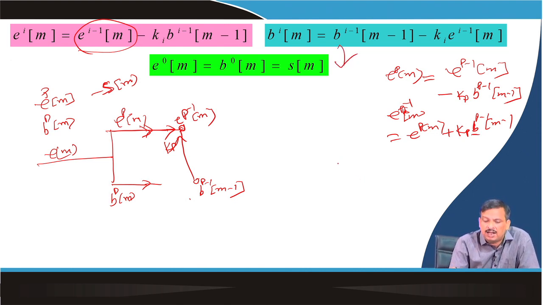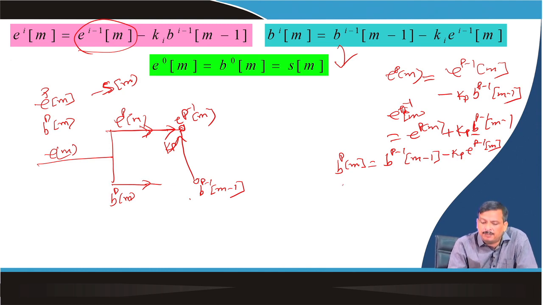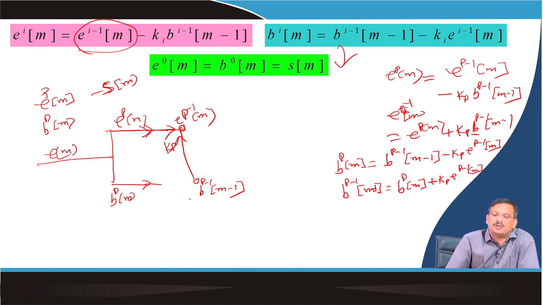So, from this equation, I know BPM is equal to Bp minus 1 M minus 1 minus Kp into EP minus 1 M. Now, I say Bp minus 1 M minus 1 is equal to BPM plus Kp into EP minus 1 M. So, if I know EP minus 1 M, and I know BPM, then if I want to know Bp minus 1, I have to delete the signal.